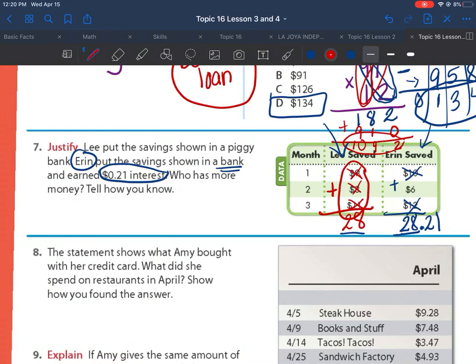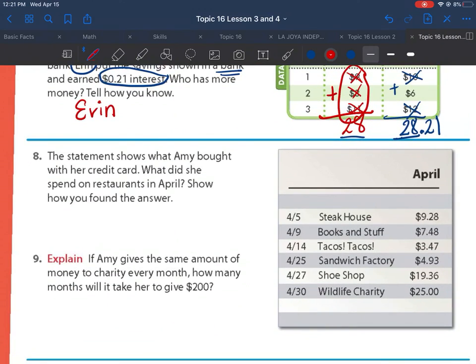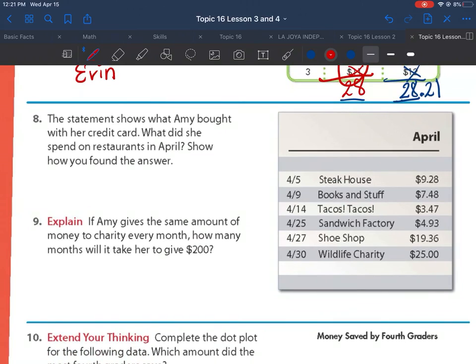So who's going to make more money? Lee or Aaron? Aaron, right? Aaron's going to make more money because he's putting it in the bank. And the bank is paying him 21 cents to leave it there in the bank. The piggy bank doesn't give you anything. You just put it away.